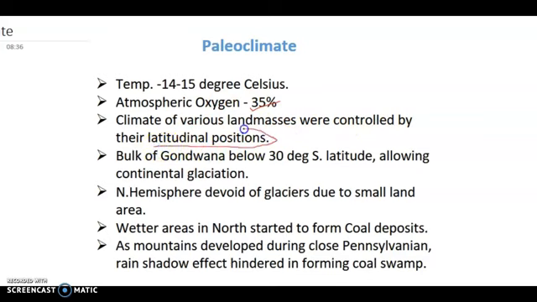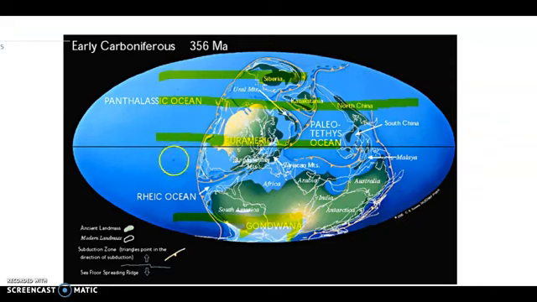So the bulk of Gondwana was below 30 degrees south latitude, allowing continental glaciation. This black line is the equator, and 30 degrees is somewhere around here, and the bulk of Gondwana was below it. So extensive glaciation was there.